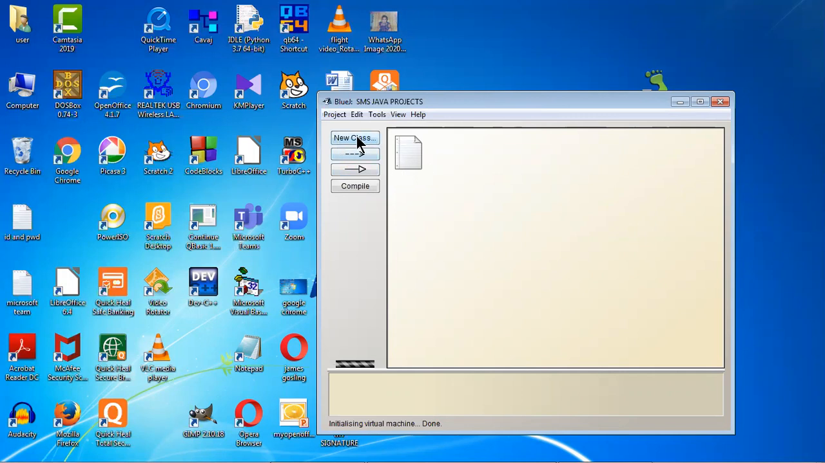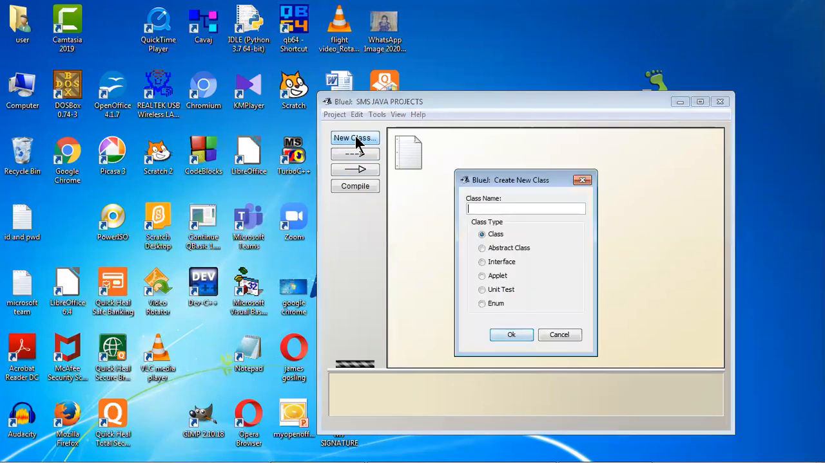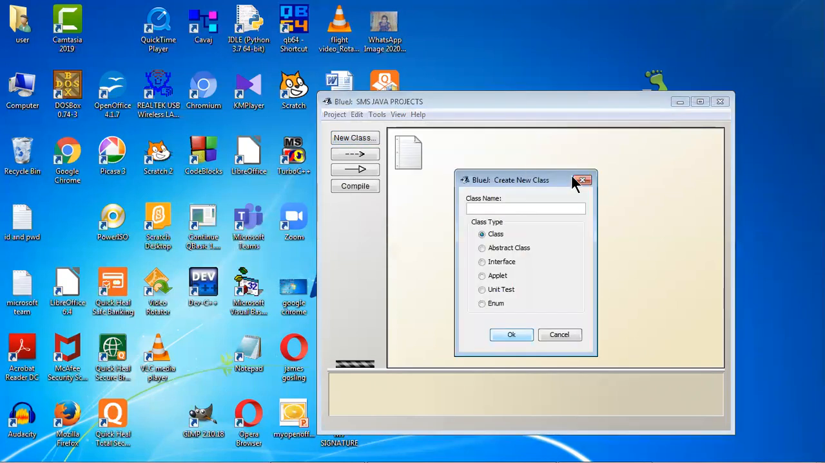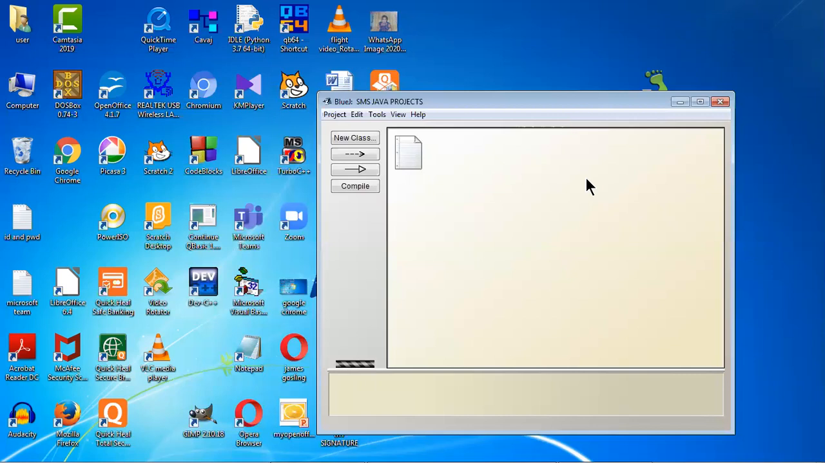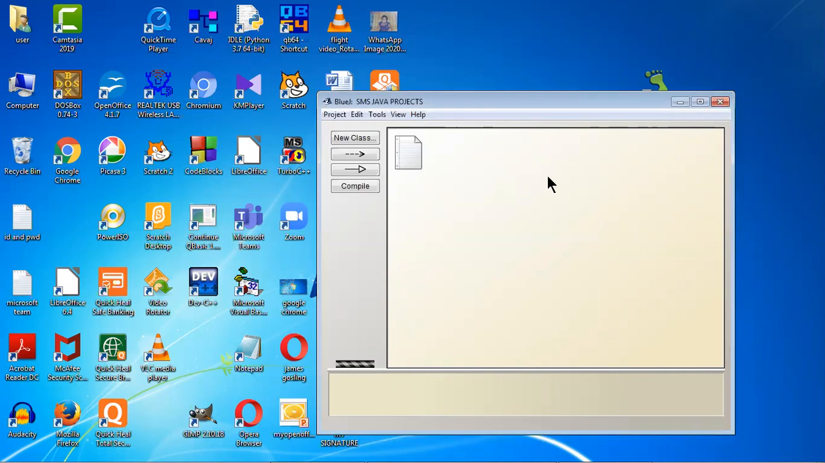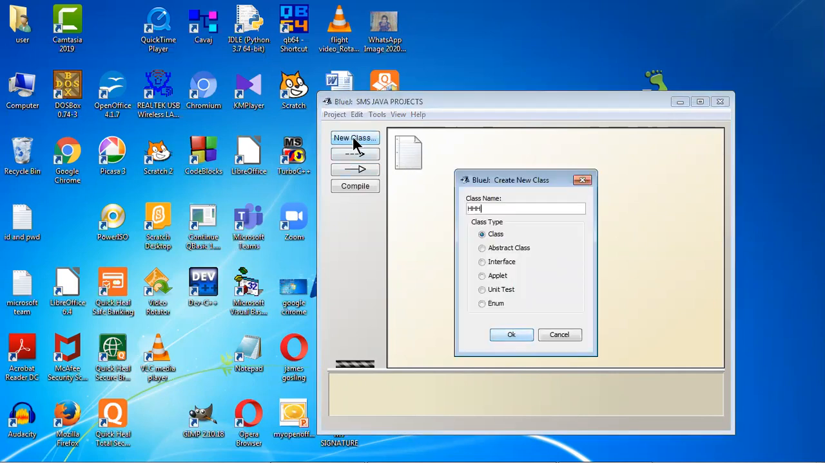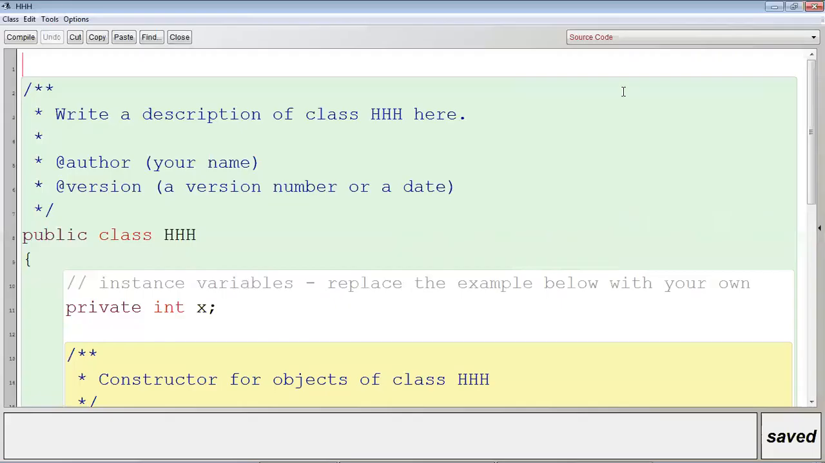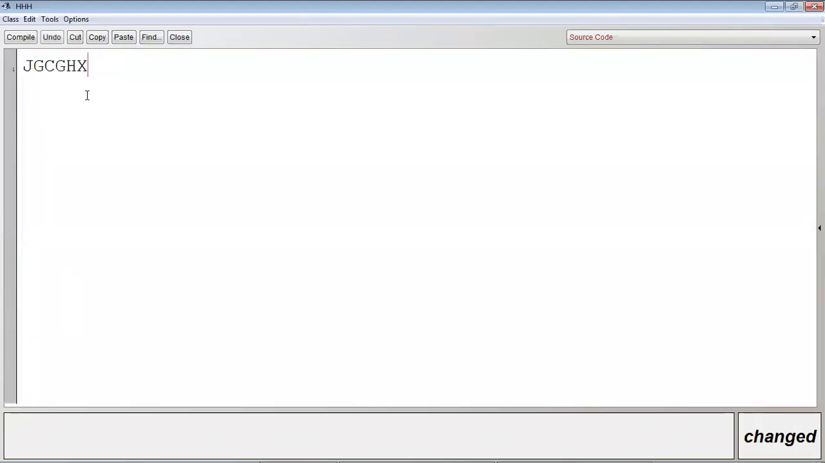This is the button to create a new class. Click over it. The other way is to go to Edit and click on New Class. And the third way is using the shortcut key Control N. So these are the 3 ways in which we can create a class in BlueJ. New class, give any name. Double click over it. This is the area where you will have to write Java programs. Clear? This is the compile button.